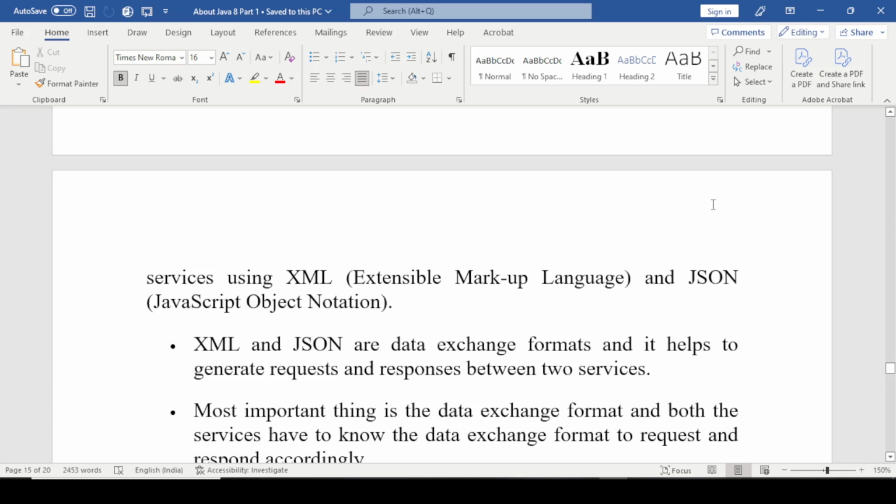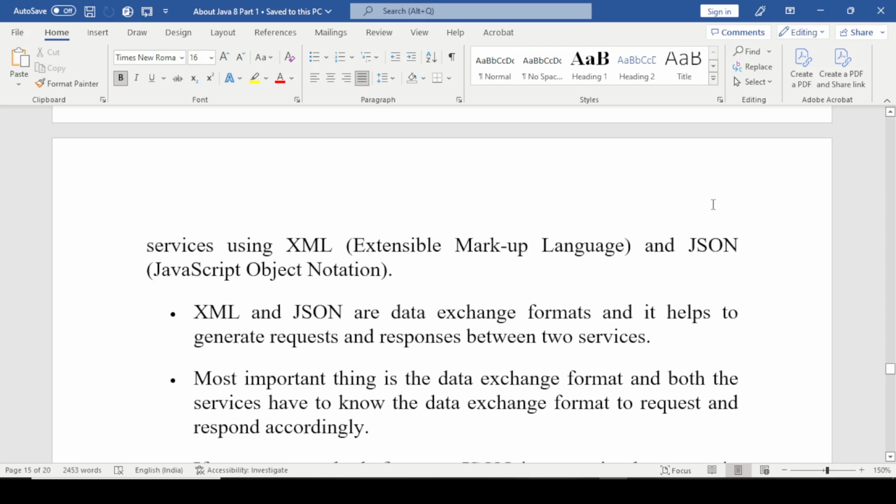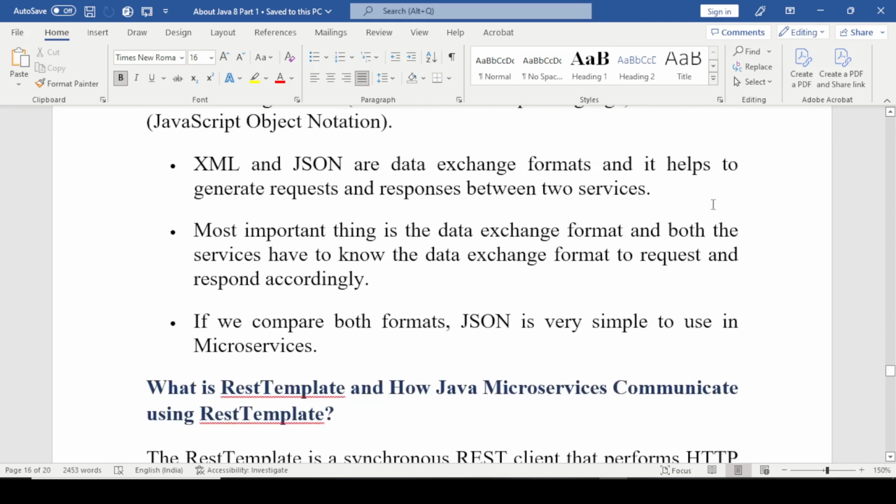XML and JSON are data exchange formats and they help to generate requests and responses between two services. The most important thing is that both services know the data exchange format to request and respond accordingly. If we compare both formats, JSON is very simple to use in microservices.